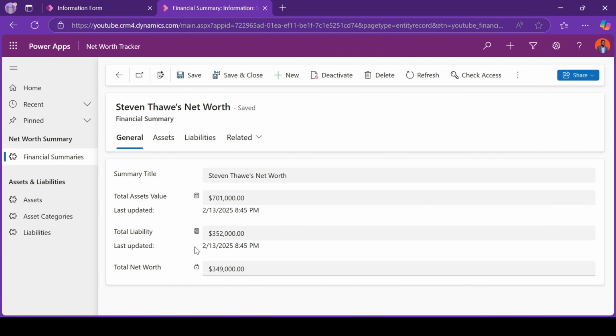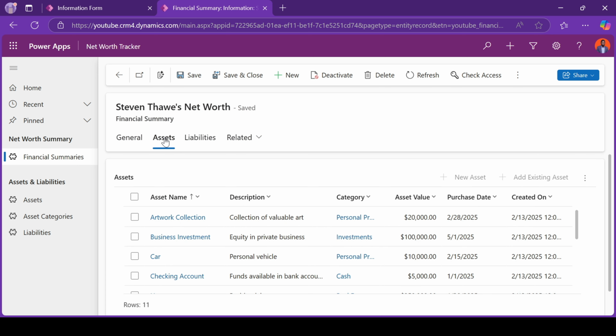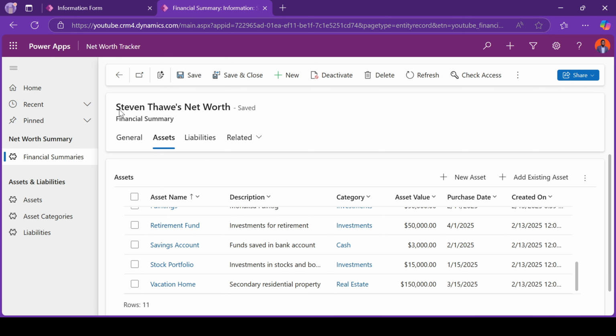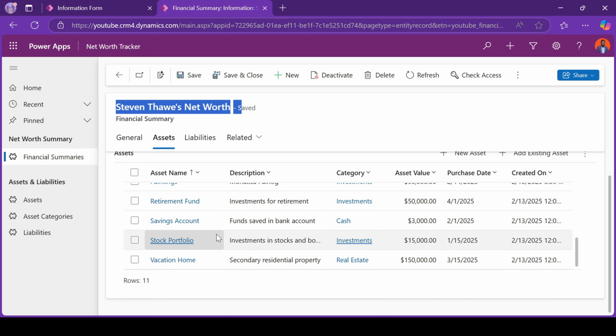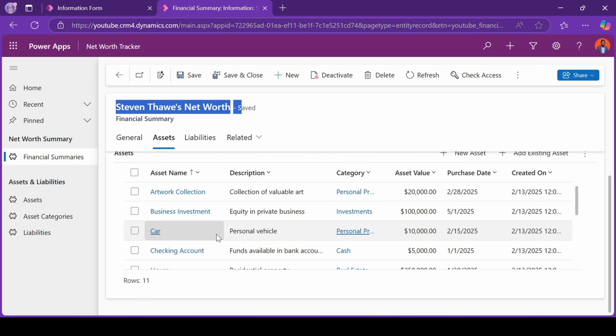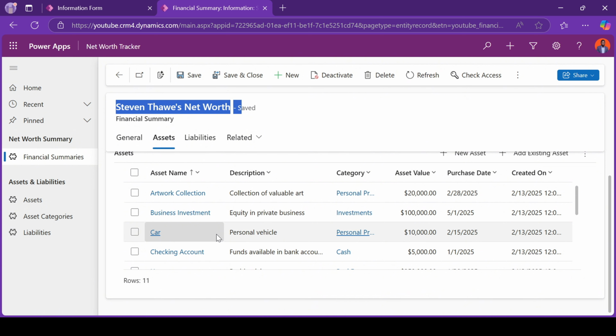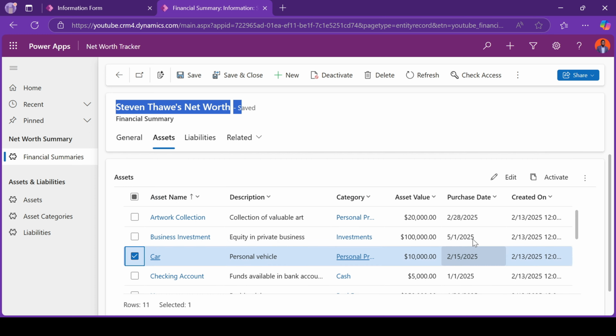When you want to see all the assets that you have, I've added two different tabs here, which are assets and liabilities. You can just click on assets, and here you have all the assets that are associated with Stephen Towers' net worth. So you'll be able to see, okay, this is what Steve Towers has, and so on. Let's say Steve Towers has actually sold this vehicle. You can take this out of the asset list, and then you'll have the current total value as of now.